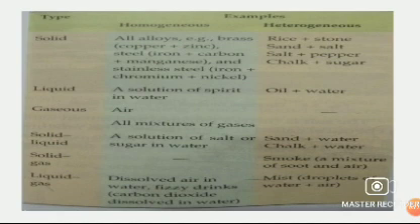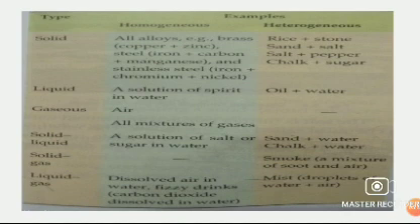Next, liquid mixtures are of two types, homogeneous and heterogeneous. Examples of homogeneous: spirit and a solution of spirit in water. Example of a heterogeneous liquid mixture: oil and water. Oil makes a different layer in water, so two layers are visible, one layer of oil and one layer of water, so this is a heterogeneous mixture. Next, the gaseous mixture is of only one type, that is homogeneous. Example is air. Air is a mixture of gases, but we cannot see different gases, so air looks the same, means we cannot find different particles in air, so it is a homogeneous mixture.